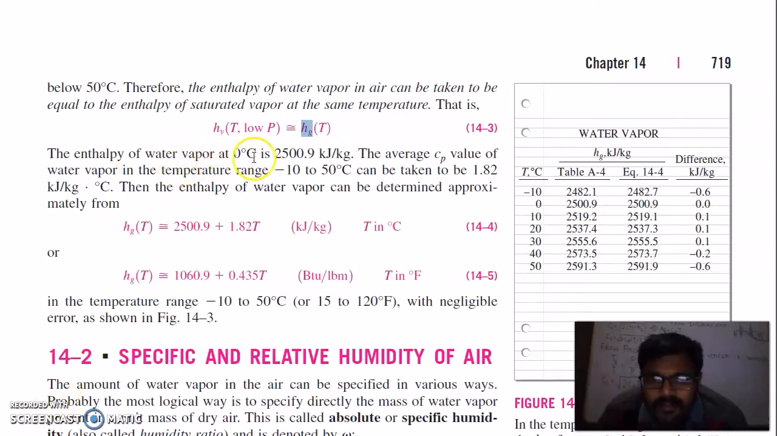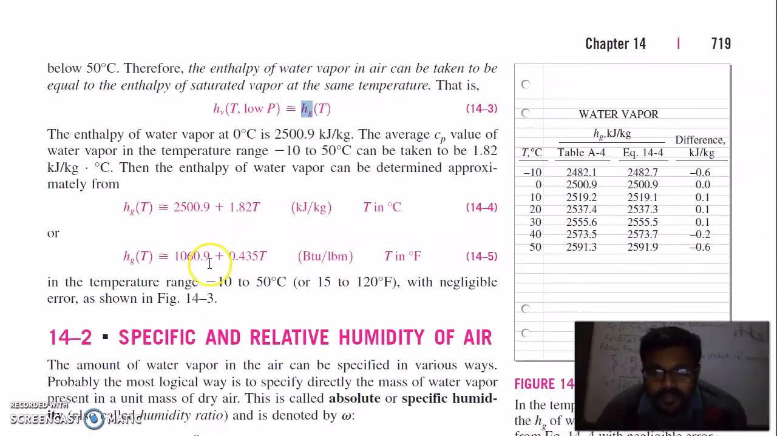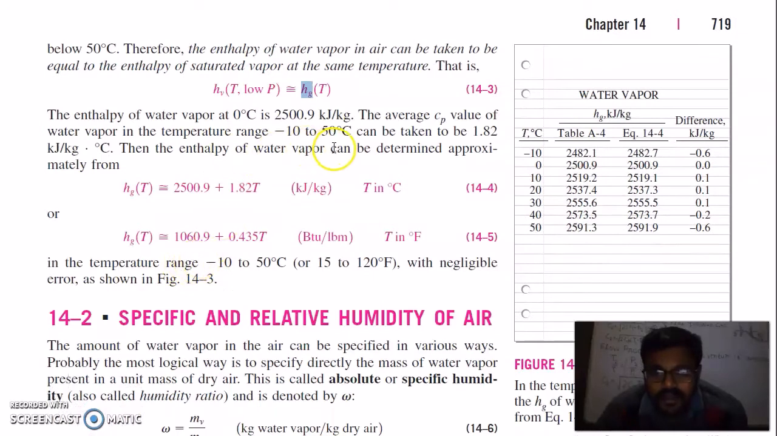The enthalpy of water vapor at 0 degrees Celsius is 2500 kJ per kilogram. The average Cp value of water vapor in the temperature range of -10 to 50 can be taken as 1.82 kJ per kilogram per Kelvin. Then the enthalpy of water vapor can be determined approximately as hg is equal to 2500 plus 1.82 T, for temperatures in the range of -10 to 50 degrees Celsius.